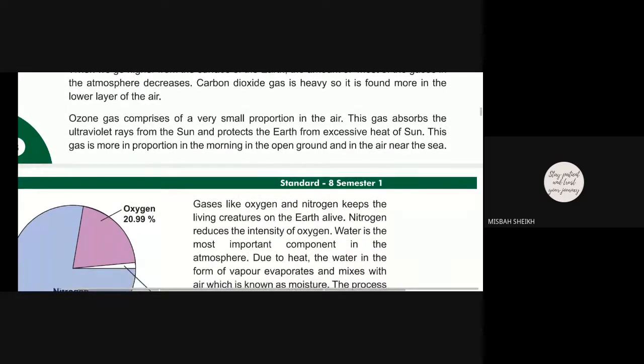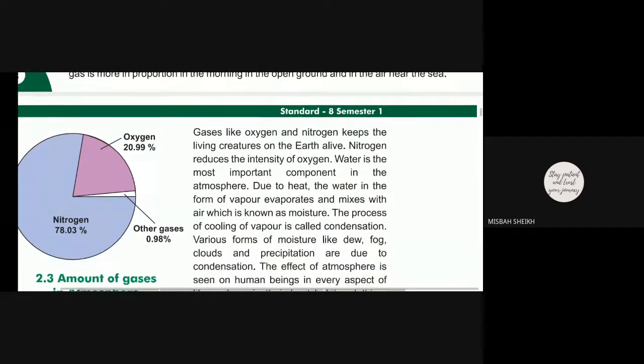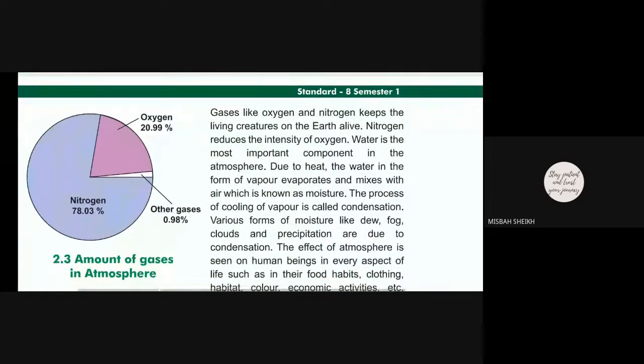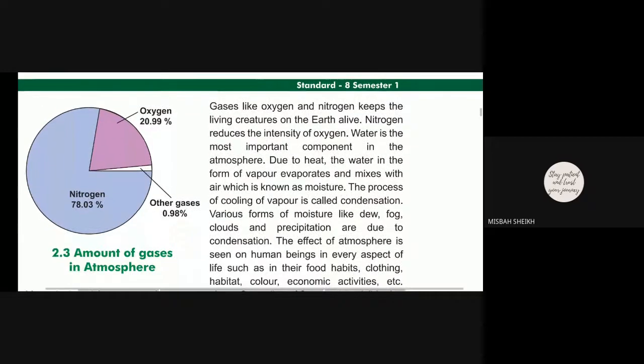Clear this much? This gas is more in proportion in the morning and in open ground in the area near the sea. Girls, are you listening and understanding what I am speaking? Yes ma'am. Then after that we take oxygen and nitrogen. It is very important for living creatures on the earth to stay alive.